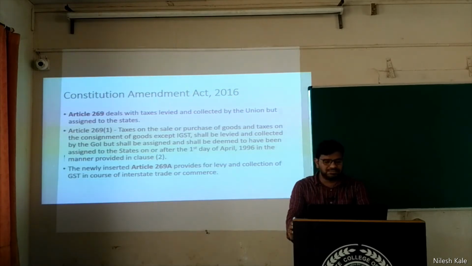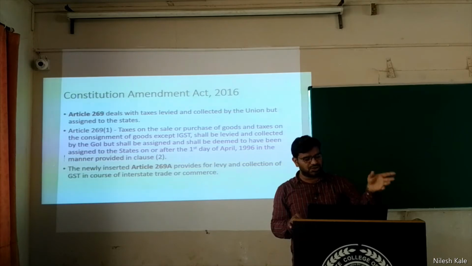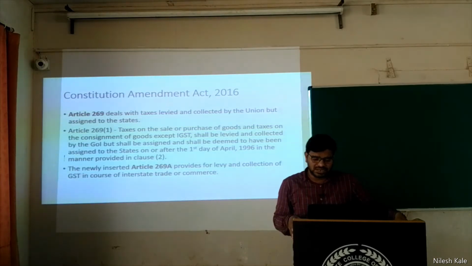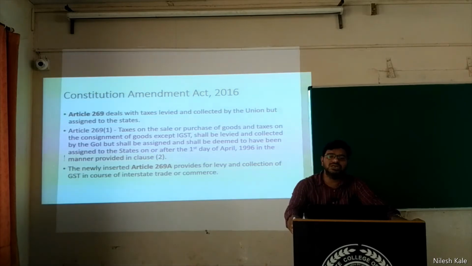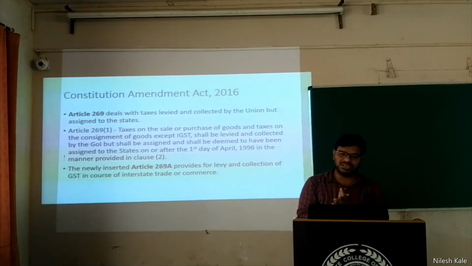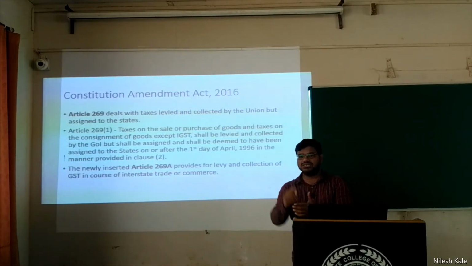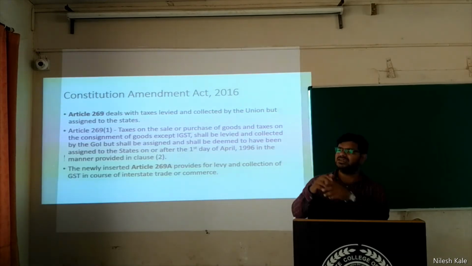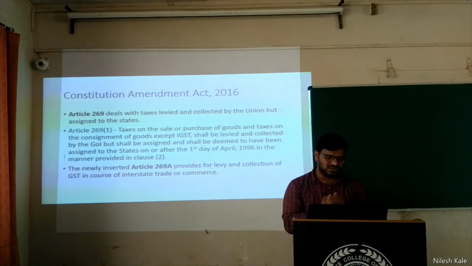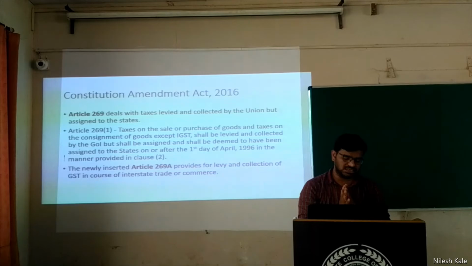Article 269(1) says that taxes on the sale or purchase of goods and services, on the consignment of goods and services except IGST, shall be levied and collected by the Government of India, but shall be assigned and shall be deemed to have been assigned to the states on or after the first day of April 1996 in the manner provided in clause 2. This is a retrospective clause. Assume that we are in 2017, and this article says we have to go back to 1996 and then assign the powers, right? Need not get confused. Unless you are a law student, don't worry about these articles.